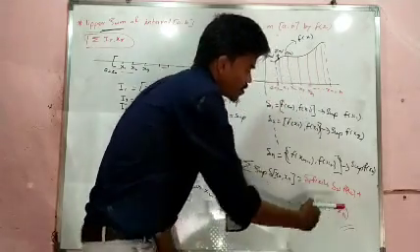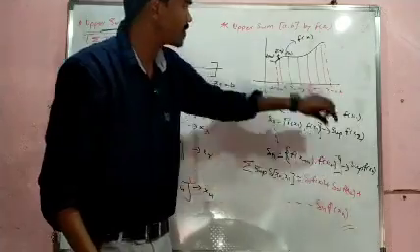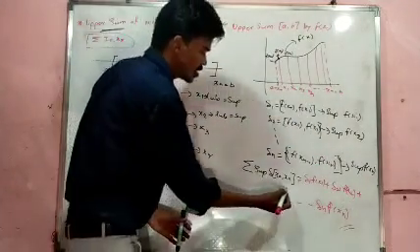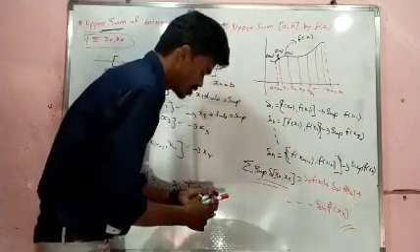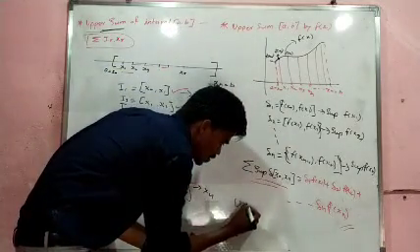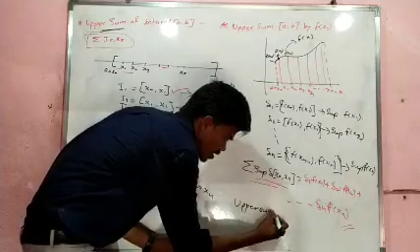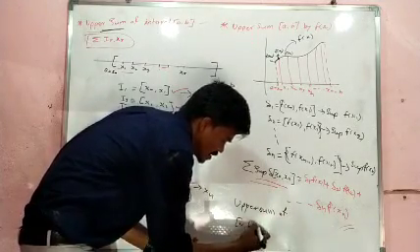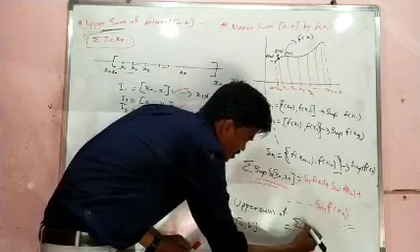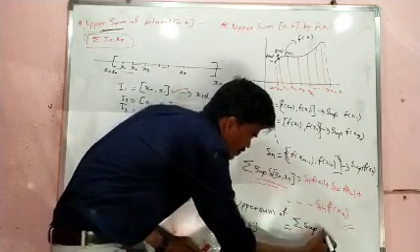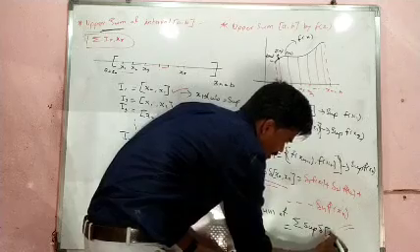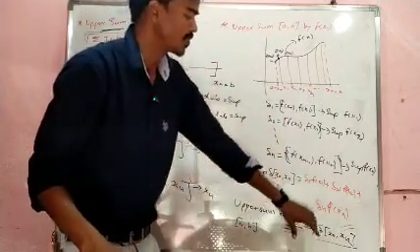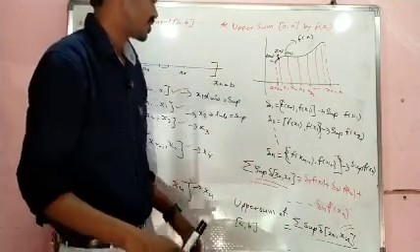These are all the supremum of these particular subintervals, right? So this sum is called the upper sum of interval AB by using f of x, that is summation of supremum, that means upper sum. Is it clear?